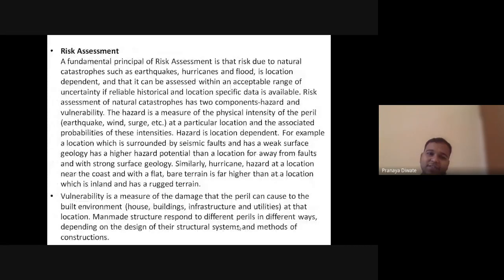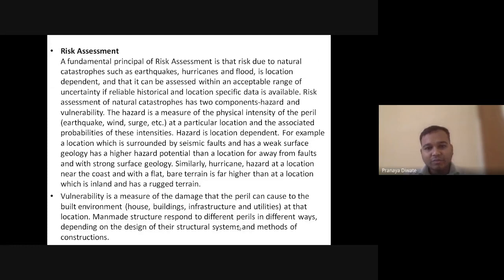Then you have risk assessment. What is the fundamental principle of risk assessment? A fundamental principle of risk assessment is that risk due to natural catastrophes such as earthquake, hurricanes, and flood